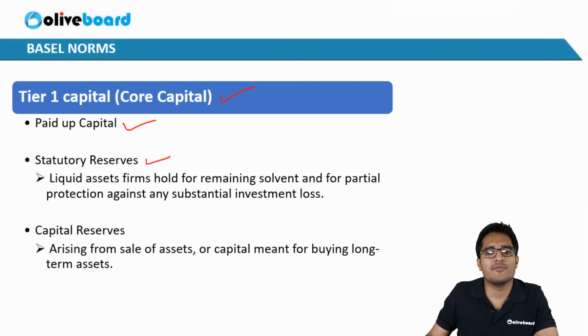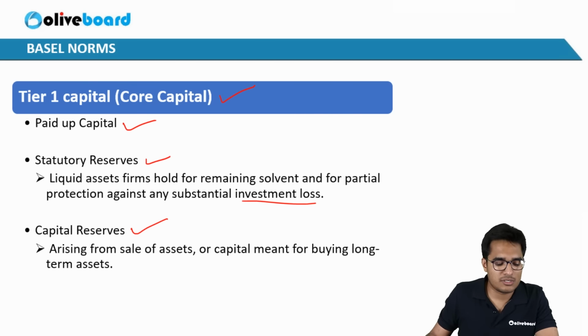It means that banks put a certain percentage of the retained earnings or the net profits into these kinds of reserves. So these can be used against any investment loss that might happen or to buy new assets, in case of industries. So these reserves are basically nothing but the bank putting aside a certain percentage of their retained earnings. Okay, so these reserves. Then capital reserves.